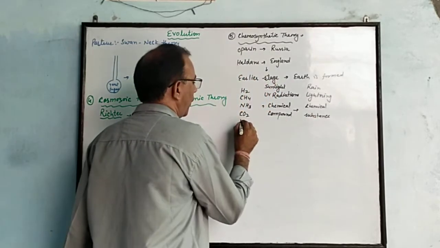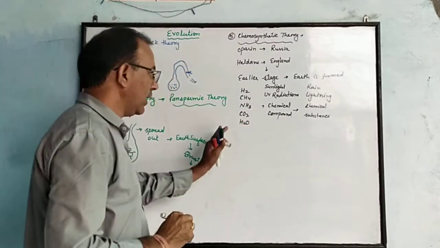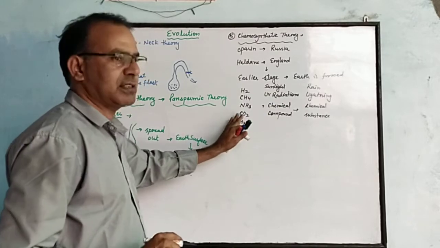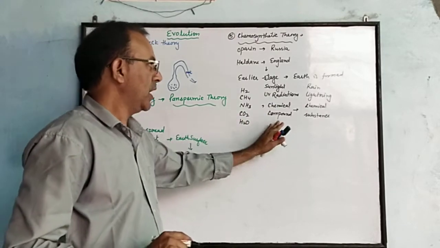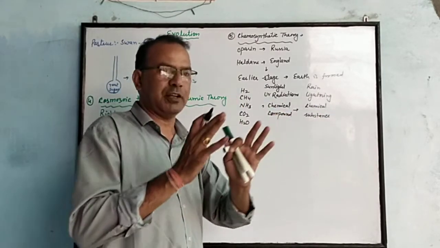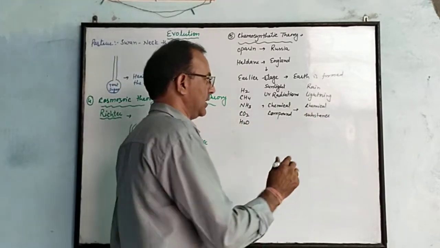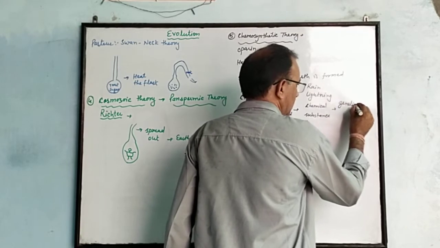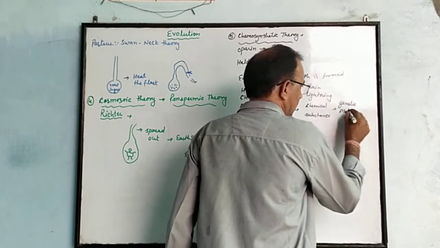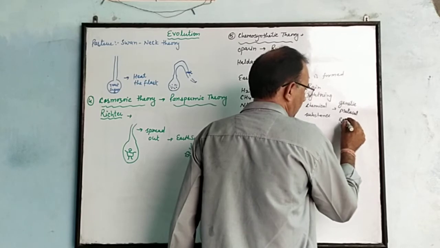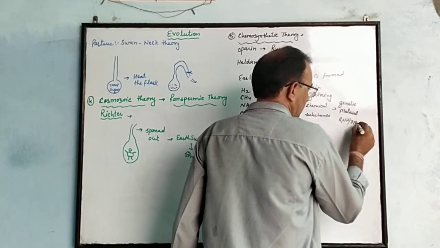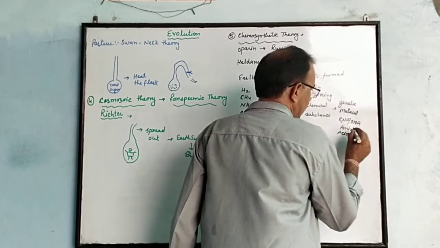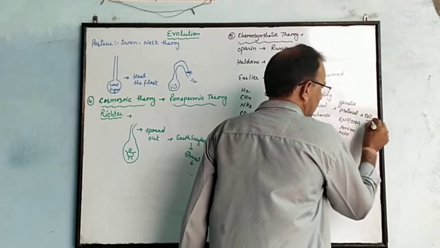You can also write water vapors. In the presence of sunlight UV radiations, these chemical substances change into chemical compounds, and due to rain and the lightning process, they change into chemical substances which produce genetic material such as RNA or DNA with amino acids, and these are responsible for the formation of a cell.